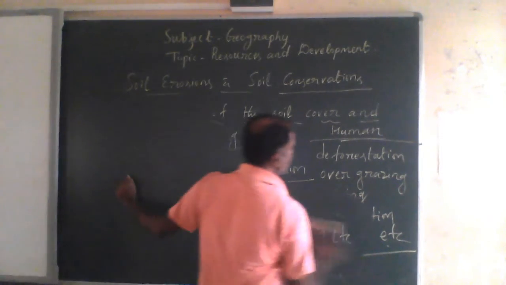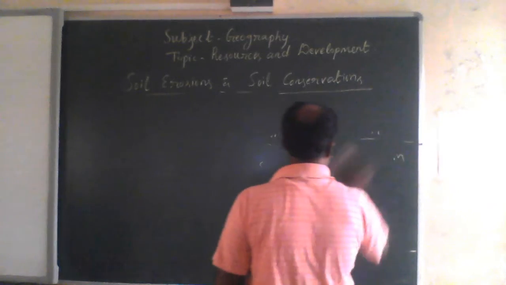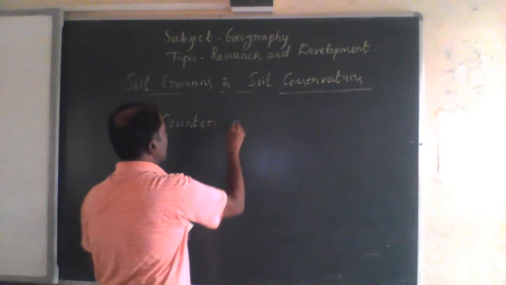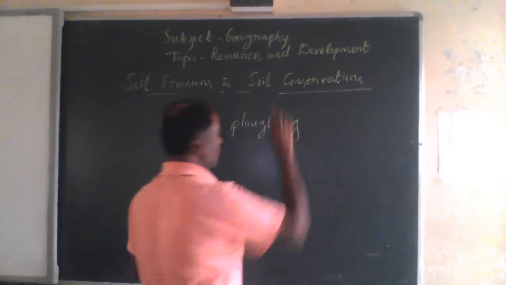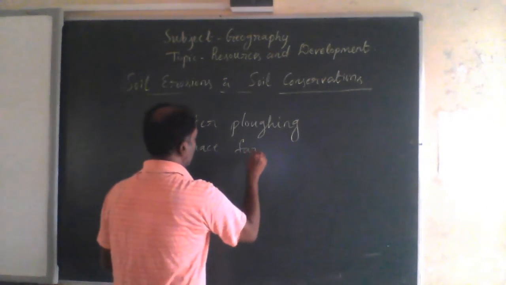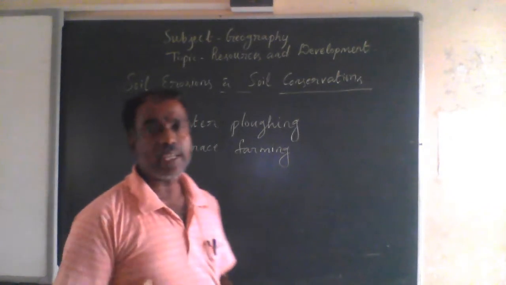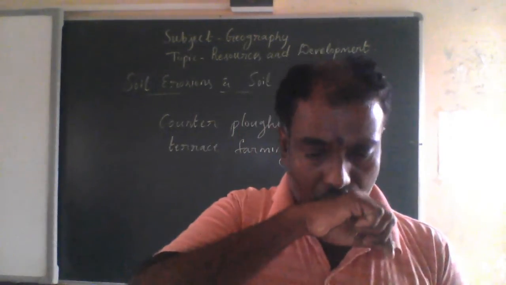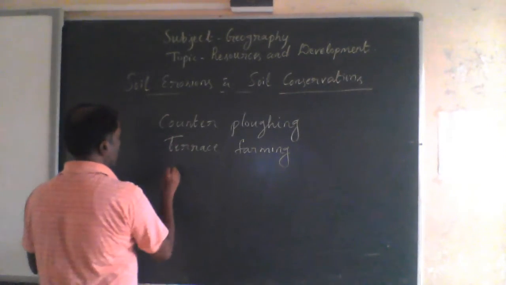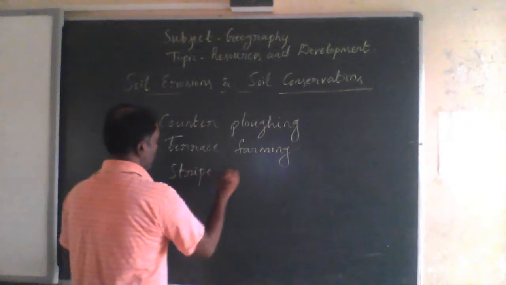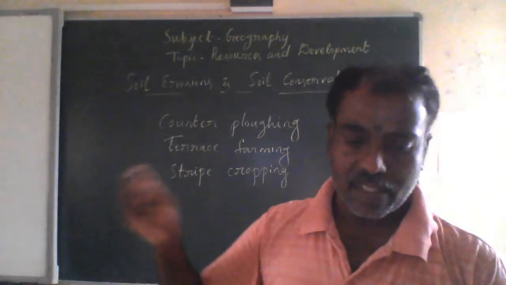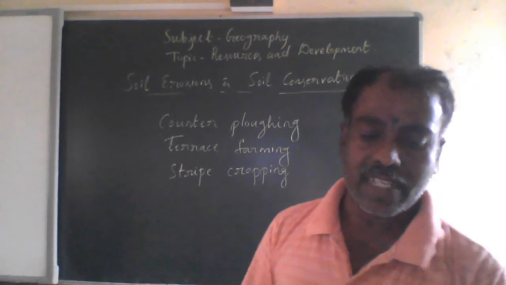The first thing is contour ploughing, and the second one is terrace farming, and after that strip cropping, and another one is shelter belts.